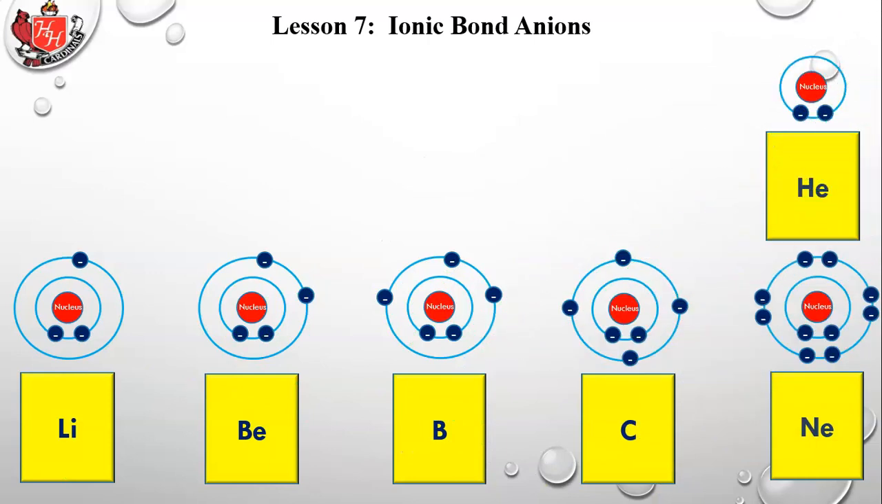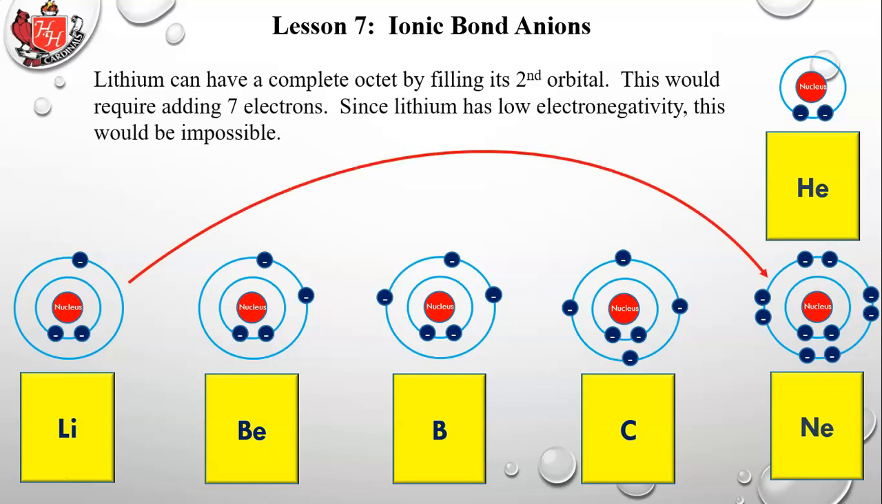So now we're gonna chug through a bunch of these examples, and the idea of the repetition here is to be sure that this concept is really reinforced in your mind, okay? So first of all, lithium. Lithium can have a complete octet by filling its second orbital. This would require adding 7 electrons. Since lithium has a low electronegativity, that means it doesn't want to pull in electrons from the outside, this would be impossible.